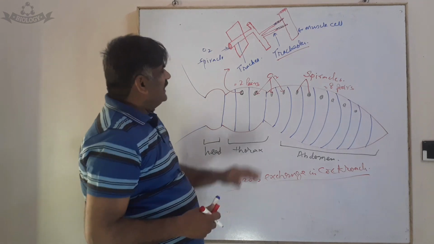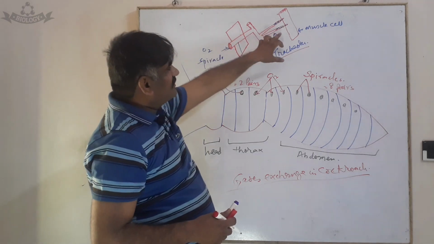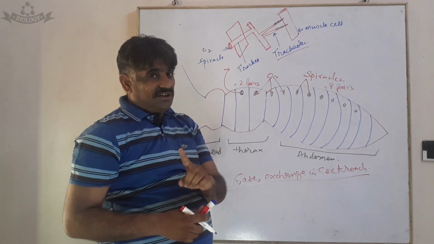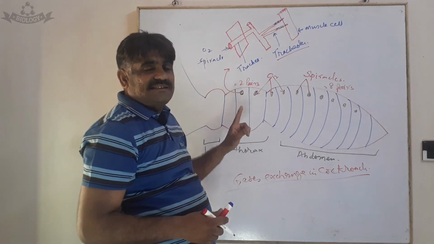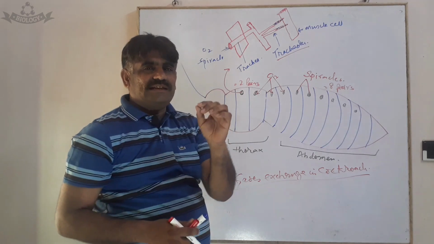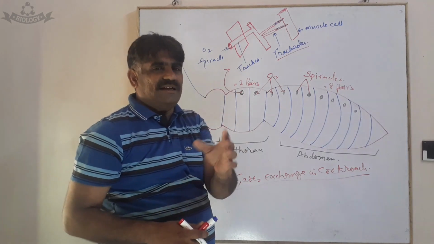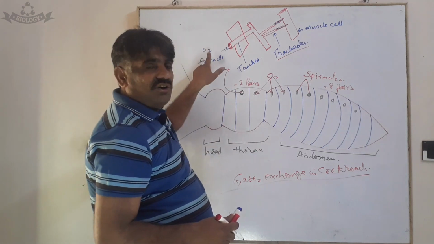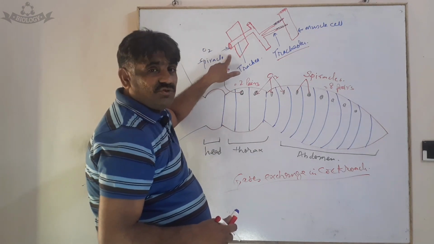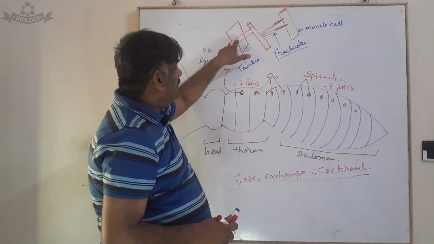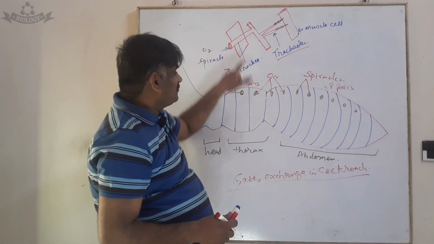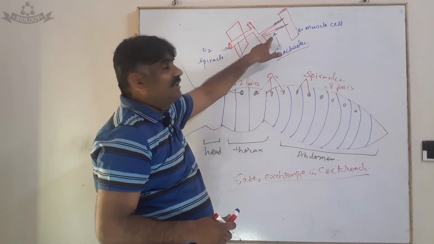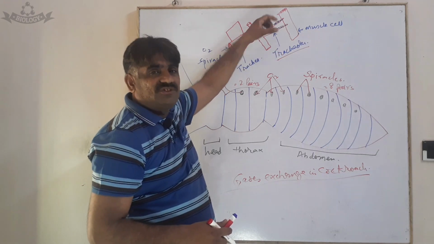Now, when oxygen reaches the body cells, we know that oxygen is not transported through any body fluid like blood in the case of the cockroach or other insects. Rather, the oxygen directly enters through the spiracles, passes through the tracheal system, the trachea, and then the fine tubules called tracheoles, which ramify throughout the body.